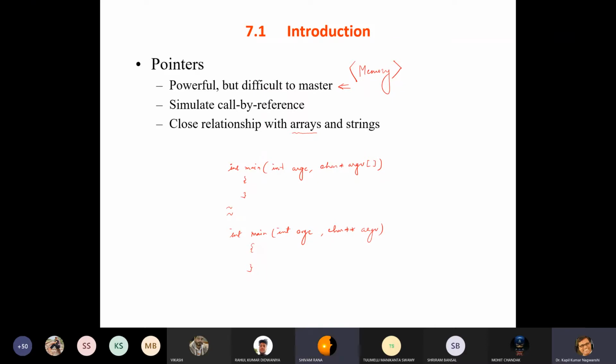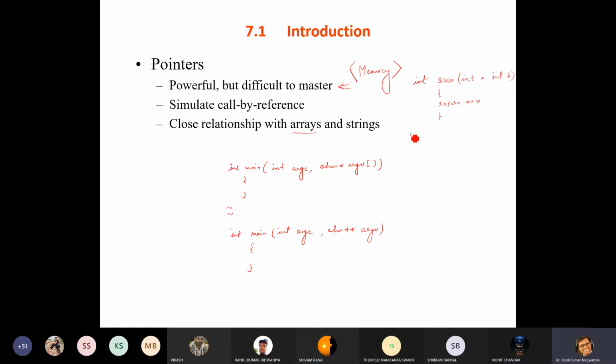It simulates call by reference. For example, this is a function: integer sum, integer a, and integer b. What it will do is directly return a plus b.